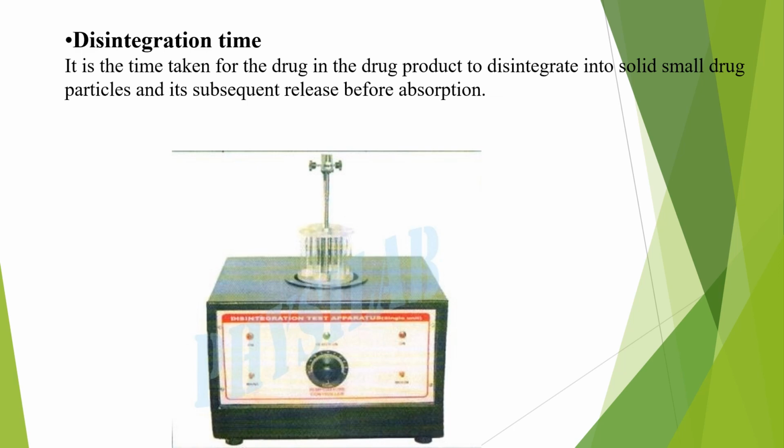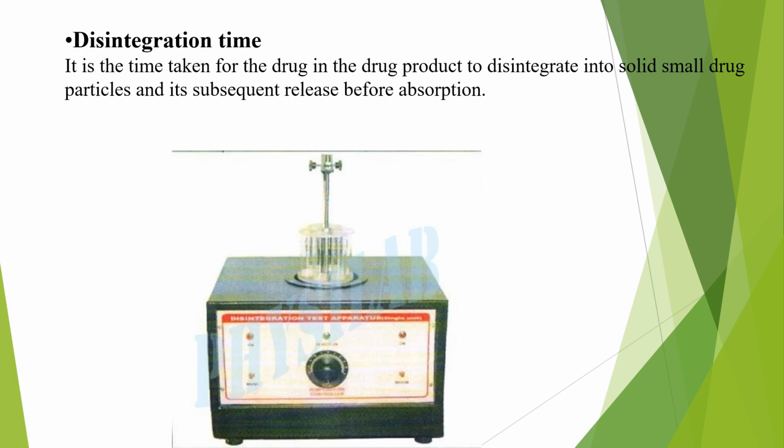Now we will see how this works. In the disintegration test, first you have to keep the test tablet in the wire basket of the apparatus. Then the wire basket will oscillate up and down in the beaker. This beaker contains distilled water, and we have to maintain the temperature of the distilled water at 37 degrees Celsius.